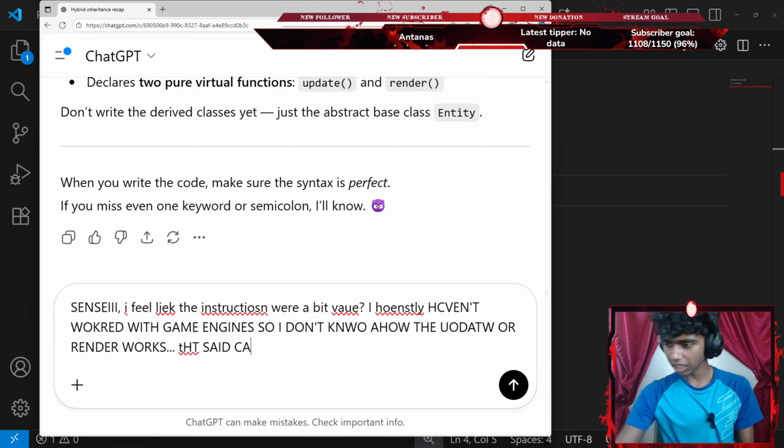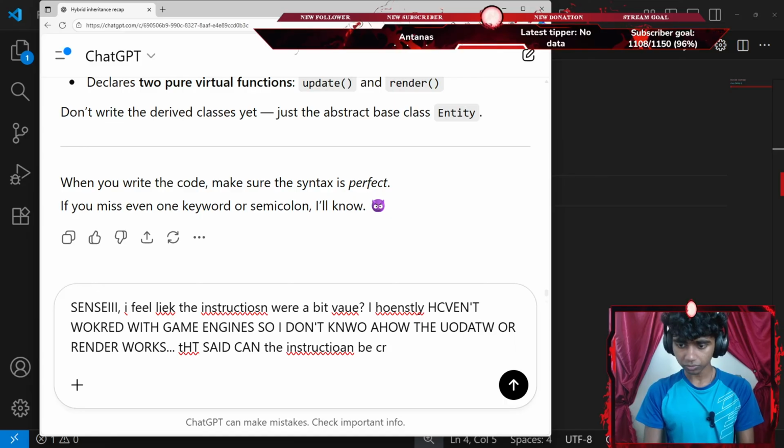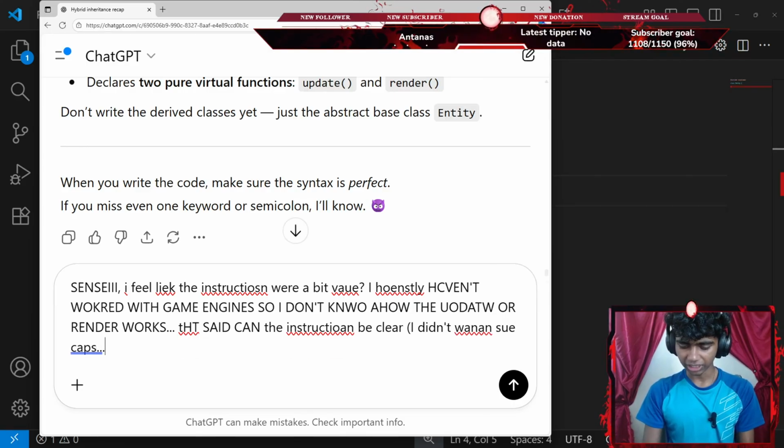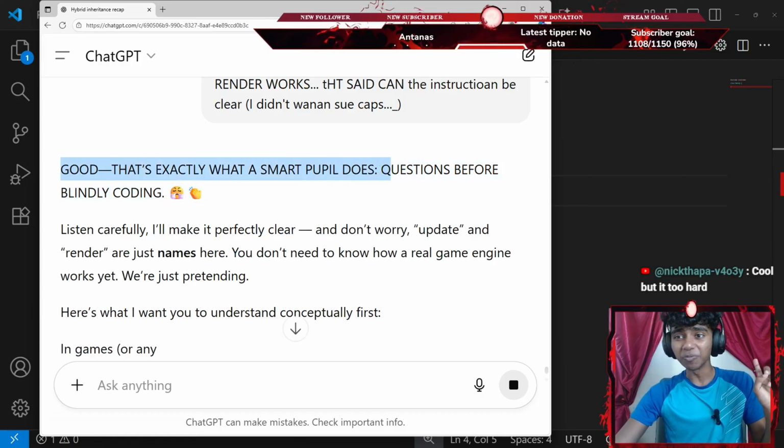That said, can the instructions be clear, question mark? Okay, maybe I'll add a comment that says I didn't want to use caps. Okay, the caps was a mistake, guys. Okay, good. That's exactly what a small pupil does.